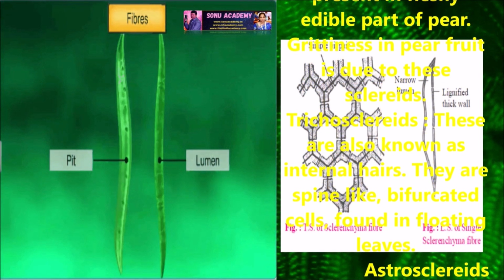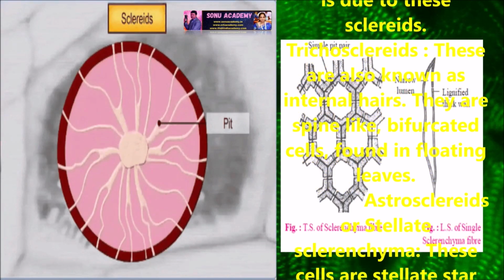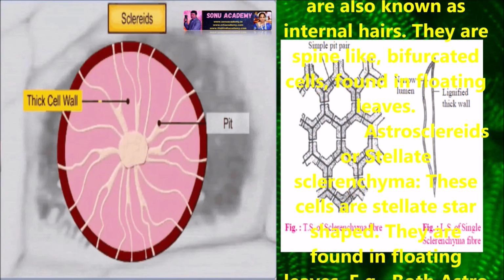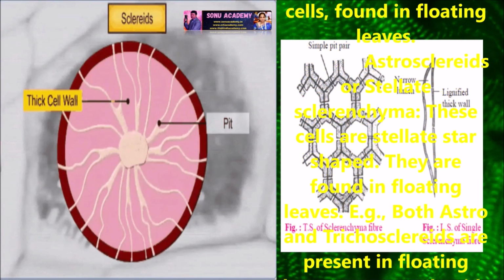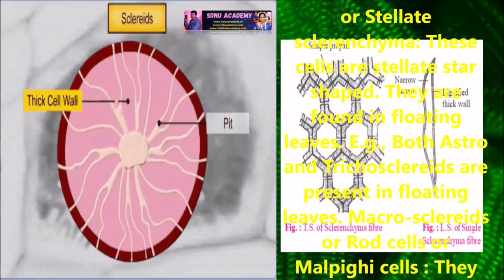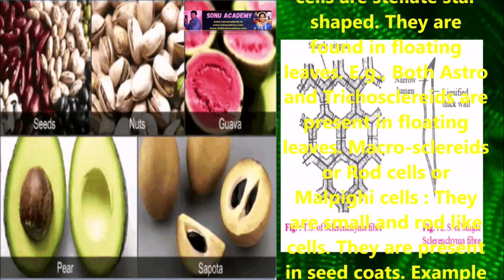Trichosclereids: these are known as internal hairs. They are spine-like bifurcated cells found in floating leaves. Astrosclereids: these are stellate, star-shaped. They are found in floating leaves. Both astrosclereids and trichosclereids are present in floating leaves.